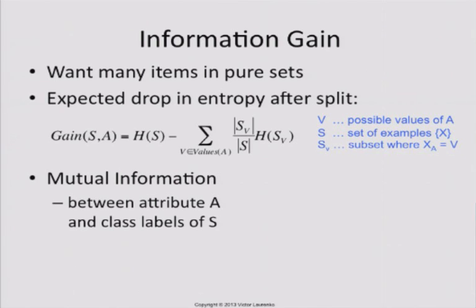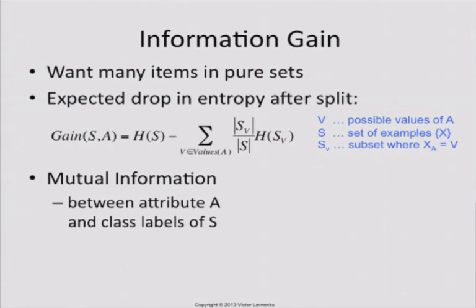So this is the average purity weighted by the size of the set, the average purity after you have done the split on attribute A. And what is this? This is the entropy before we have done the split. So we can compute this number. We can compute the entropy before we do the split, because we have some positives and some negatives. That's why we're splitting. So what we're looking at is the difference in the entropy before the split and after the split.